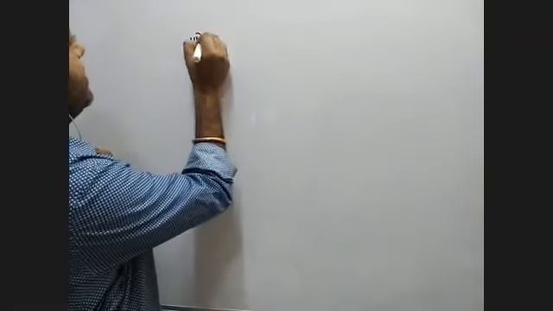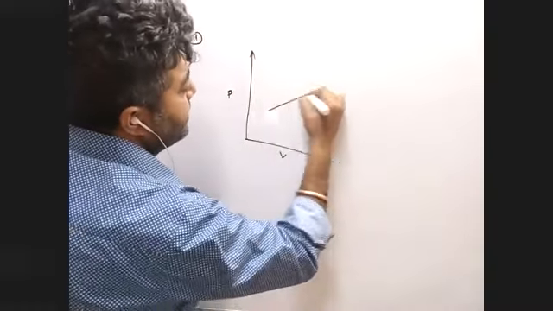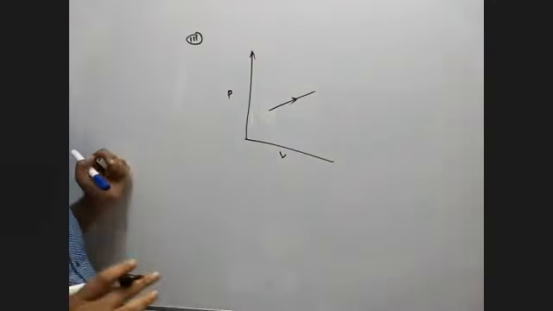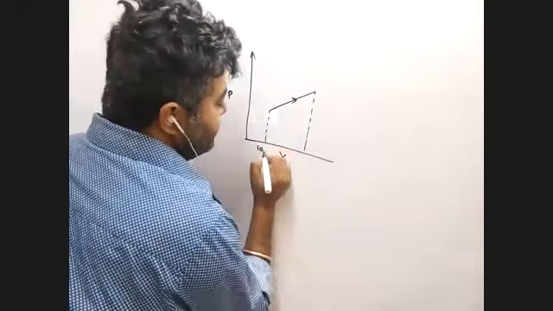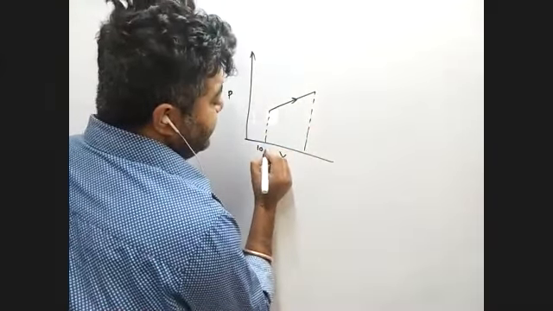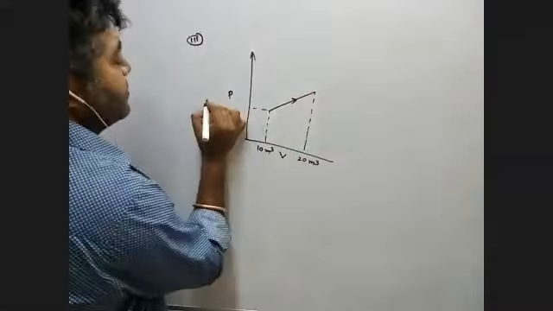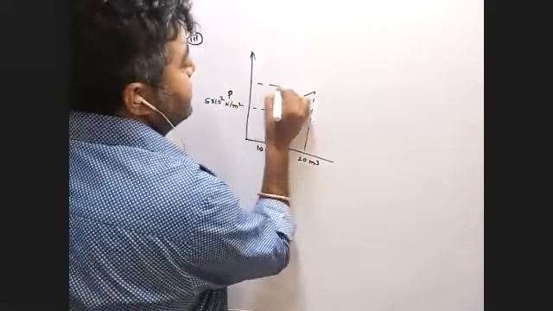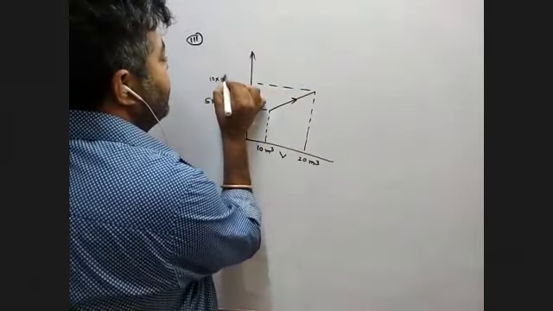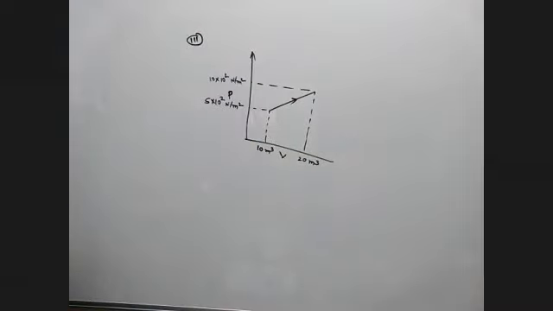Now the third part, which is very, very important: suppose this is P, this is V. If this is given and they tell you to find out the work done, they must give you 10 meter cube and 20 meter cube, and suppose 5 into 10 to the power 2 Newton per meter square, and 10 into 10 to the power 2 Newton per meter square. I'm just giving it randomly, and they ask you to find out the work done by this process.